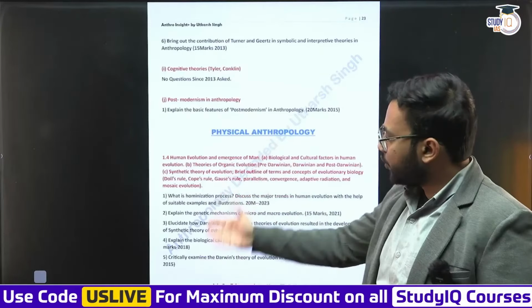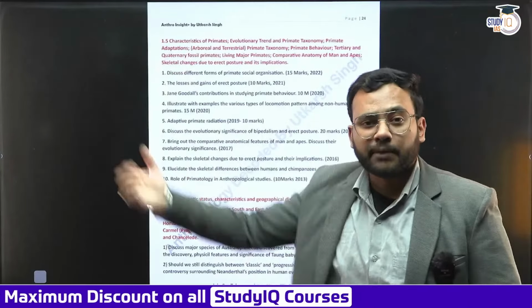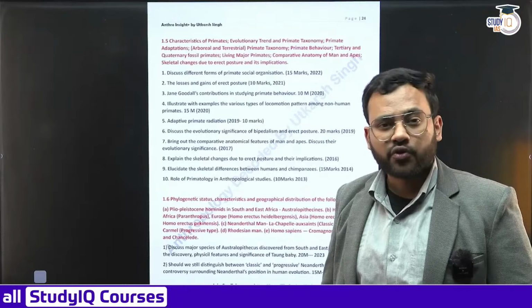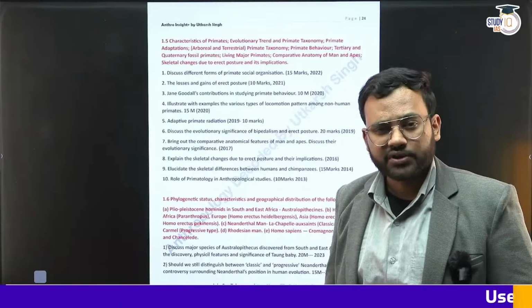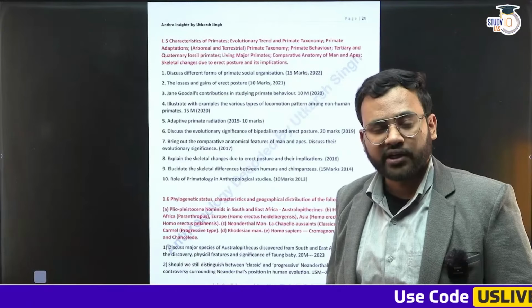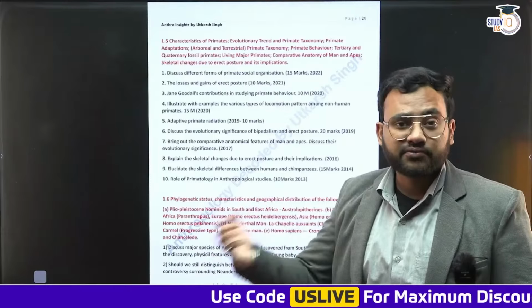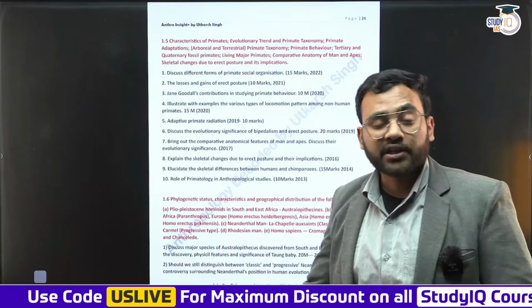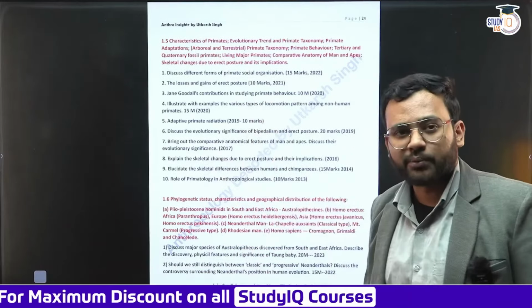After that, you have units like paleontology, where we talk about the fossil record. We try to peep into the past. Our ancestors were quadrupedal. They were walking on 4 legs. We are bipedal. We are walking on 2 legs. There are a lot of changes that have been incorporated for such evolutionary trajectories. We try to study them. Plus fossils like Neanderthal, Australopithecus, Homo erectus, Homo sapiens, how Neanderthals declined, how humans originated. Everything is covered in this particular unit 1.6.